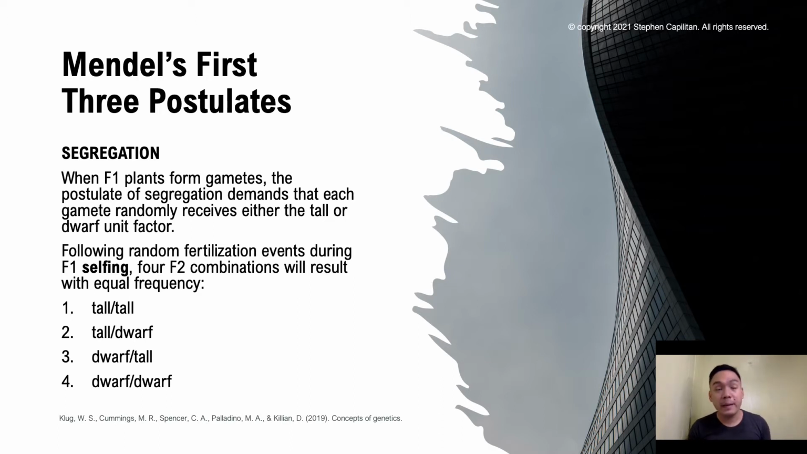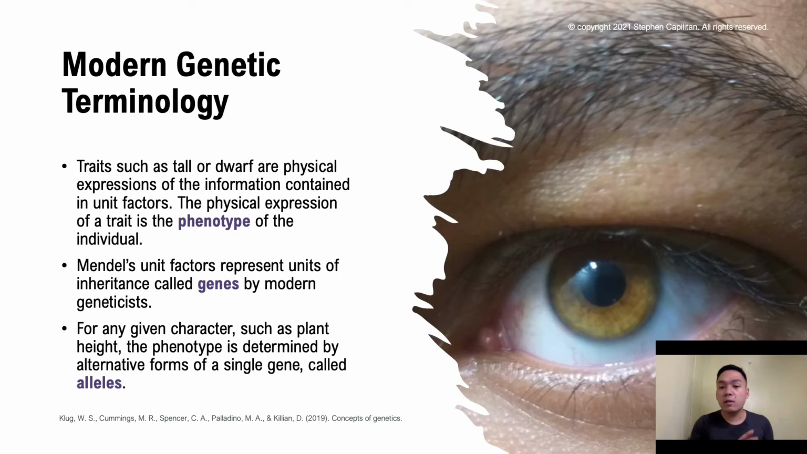A very similar pattern was observed in each of the other monohybrid crosses. So it's either one trait, like tall or dwarf, yellow or green, round or wrinkled. So it includes only one trait. And some terms that we're constantly using in this presentation, we'll be looking at some modern genetic terminologies.